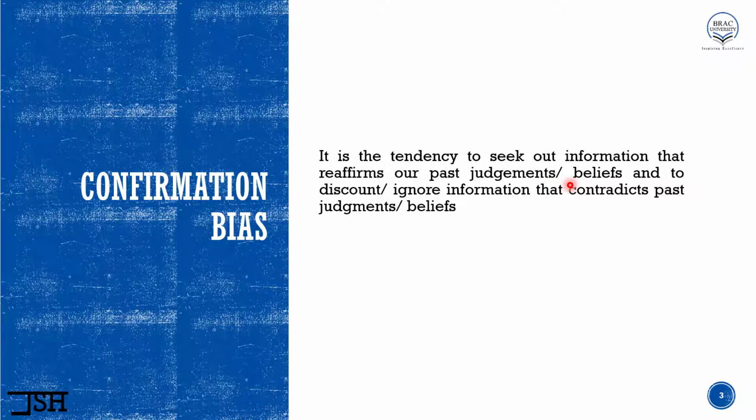So we always try to find information that says that yes, whatever we believe currently is true. Point number two is discount or ignore information that contradicts past judgments or beliefs. So when we see that a certain piece of information is going against our belief, we try to ignore that information. That is what confirmation bias is.